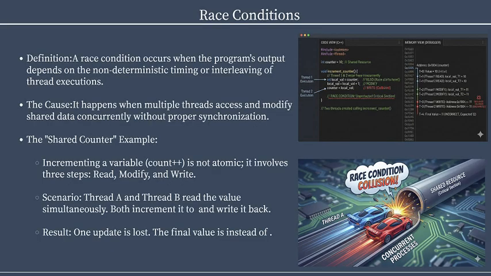So here we have the race condition. As you see in this picture, I put a definition of the race condition and I put the cause of it. In a simple way, the race condition happens when two or more threads access the same data at the same time, as we see here, and I explain it also in a simple code. The final result then depends on the timing, so it can be wrong or random. Let's go next.